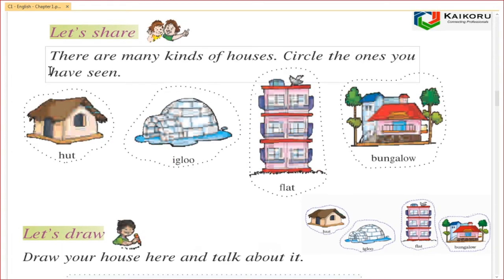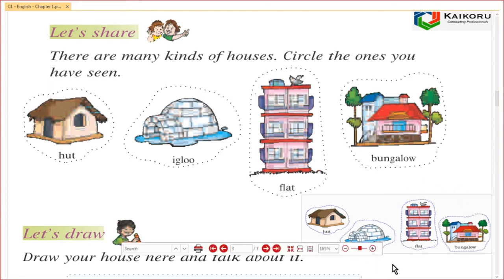Let's share. There are many kinds of houses. Circle the ones you have seen. What are the different kinds of houses? Hut, igloo, flat and bungalow. In this, which all houses you have seen? I have seen all the four houses. So I have circled all the four houses.